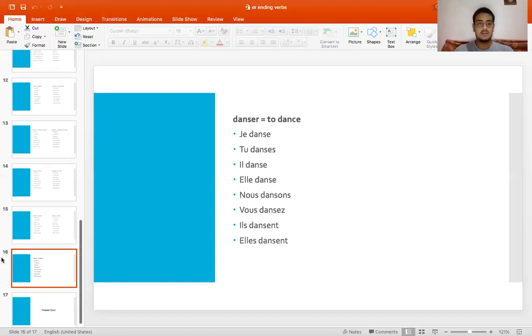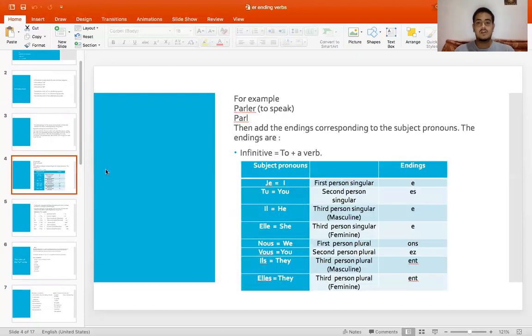So we'll have a kind of revision for subject pronouns, like we have in English I, you, he, she, we, you, they. So they are called je, tu, il, elle, nous, vous, ils, elles.